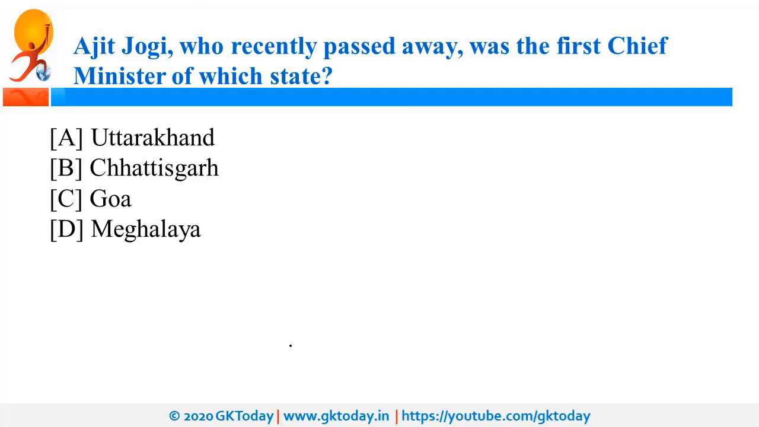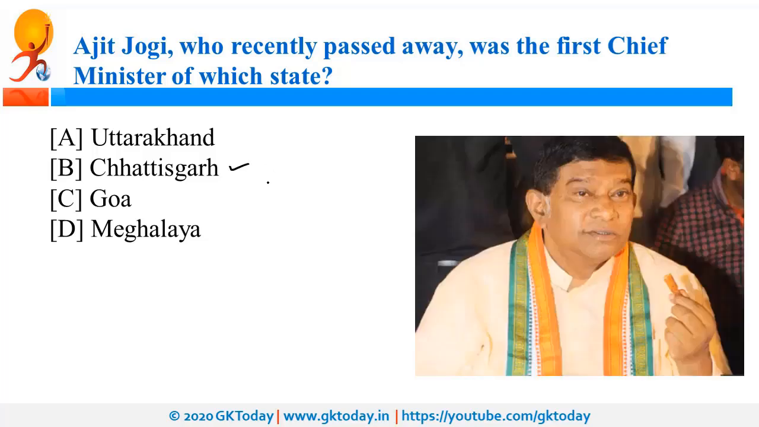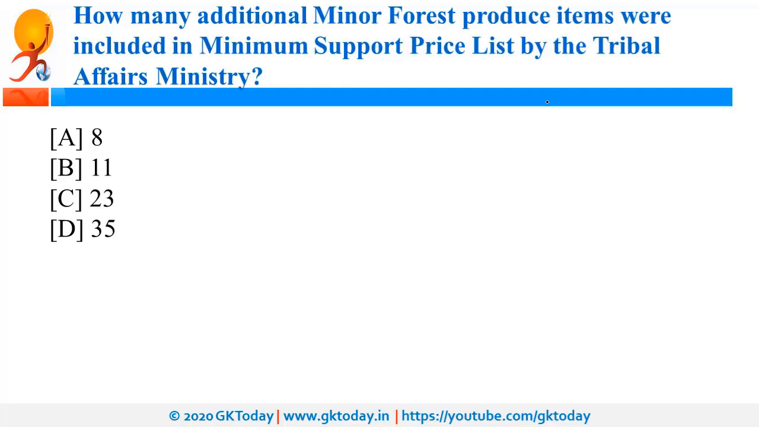Ajit Jogi, who passed away recently, was the first Chief Minister of which state? So, he was the first Chief Minister of Chhattisgarh and he passed away recently. Now, Chhattisgarh was also in news as recently it launched Rajiv Gandhi Kisan Nyaya Yojana, and the scheme was launched on the 21st of May.